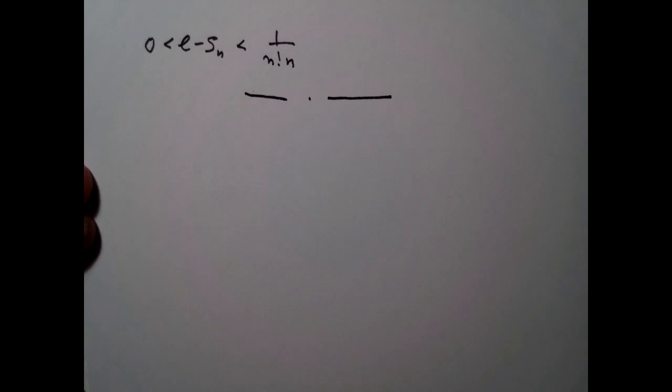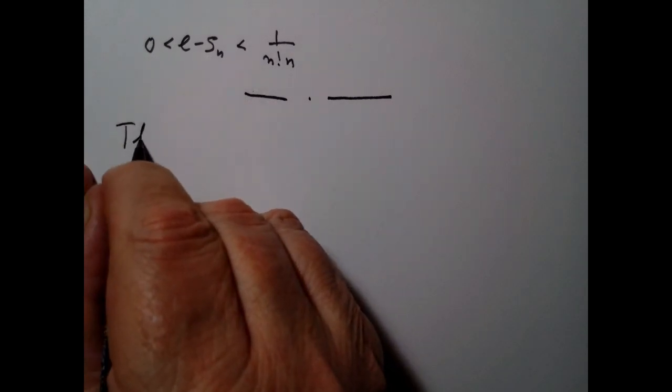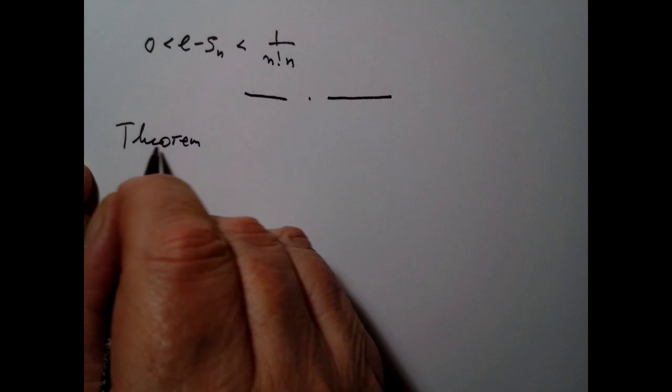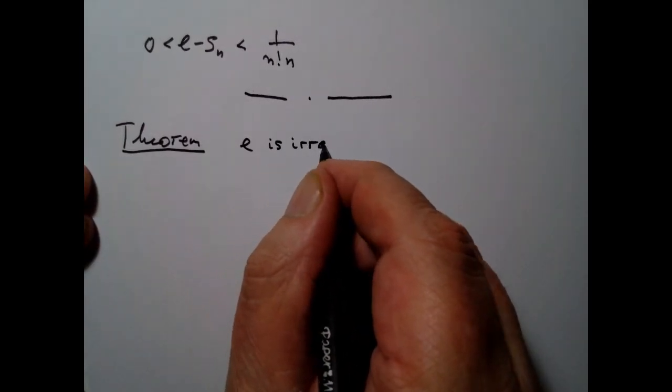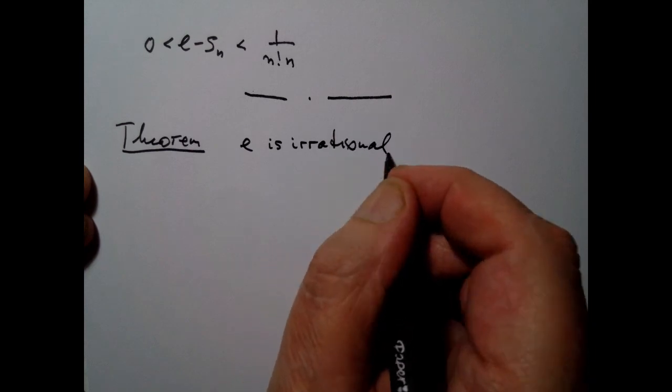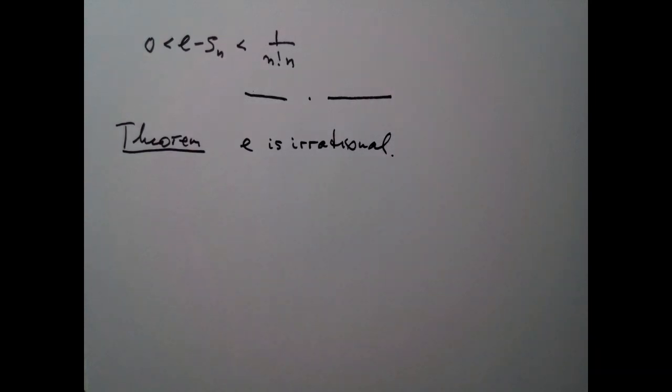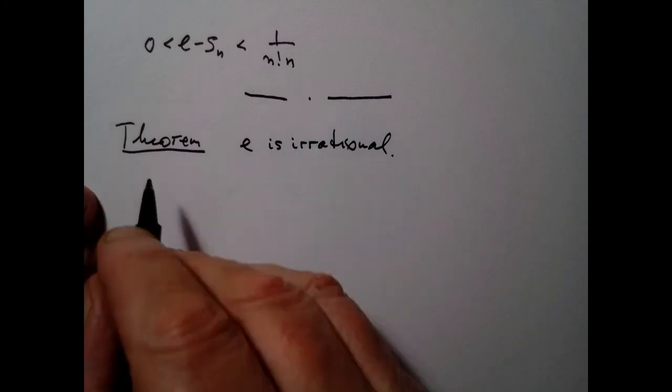Okay, so here is an unexpected theorem that pops out of nowhere. It is not mine, it is actually written in Rudin, and the theorem says that the number e is irrational. Well, I'm sure you know that. You probably know that e is not only irrational, but it is also transcendental, and the proof that e is transcendental is a bit more difficult than the proof that e is irrational. So let's prove that e is irrational, and the proof is by contradiction.